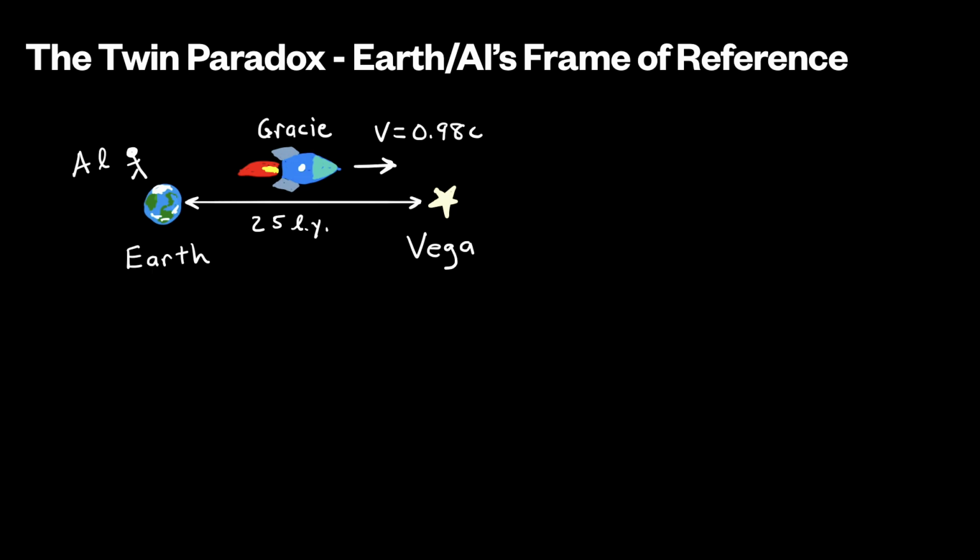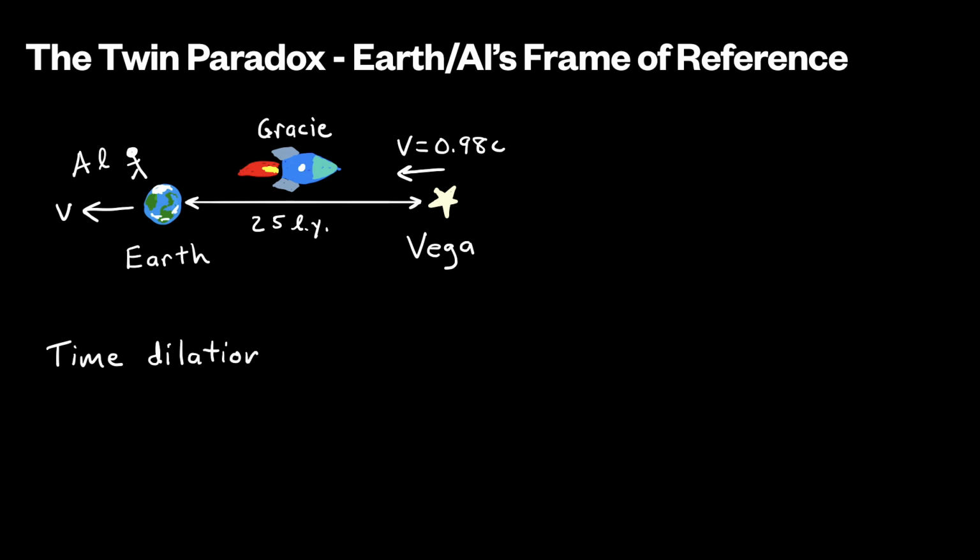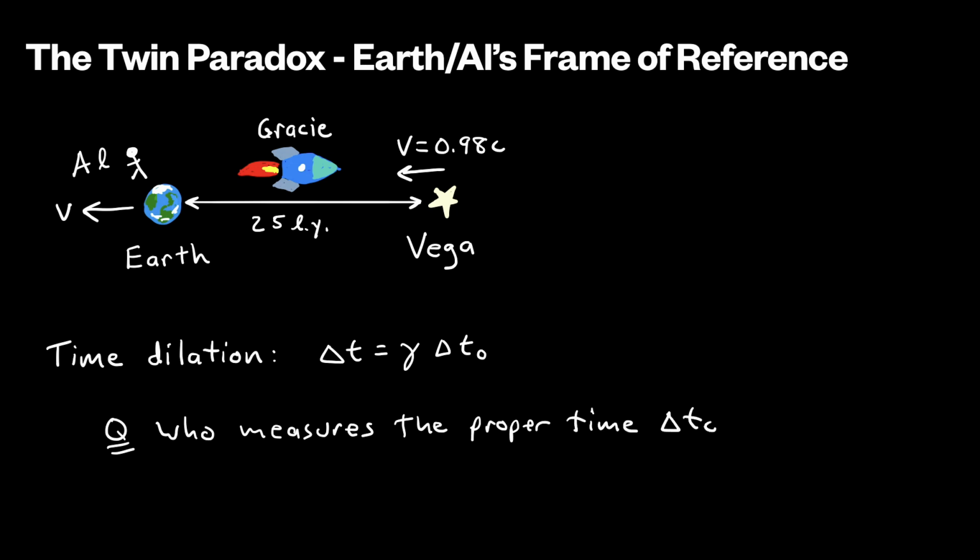Now let's look at the trip from Gracie's point of view. Instead of Gracie traveling at 98% of the speed of light through space to Vega, Gracie sees the Earth and Vega moving to the left as she is stationary in her own reference frame. We know that Al and Gracie are in relative motion, so we can use the time dilation equation Δt equals gamma Δt naught. The first question is, who measures the proper time?